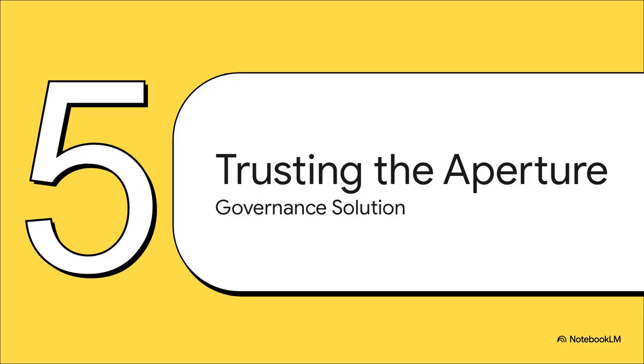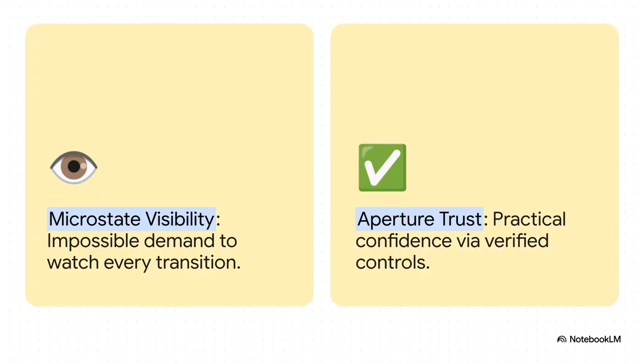And that brings us to our final section, Section 5, Trusting the Aperture, the Governance Solution. So if we can't watch the internal states of AI at the micro level, and we can't just blindly trust the final output, how do we practically govern these rapidly evolving systems? Well, we learn from the Aperture Firewall. The solution is exactly how SHA-256 works.